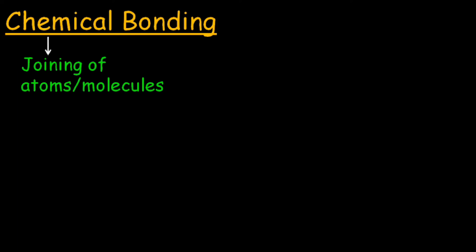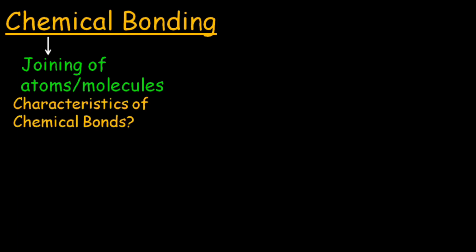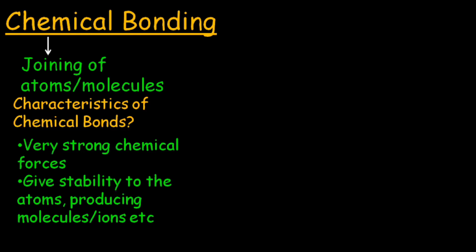chemical bonds. The chemical bond has certain characteristics. It is a very strong chemical force, and when the atoms are joined via chemical bonds, they are stable and they produce molecules or ions which are also stable ones. For example, in the water molecule, the straight line is a very strong chemical bond. Now, the question is why we need a chemical bond?